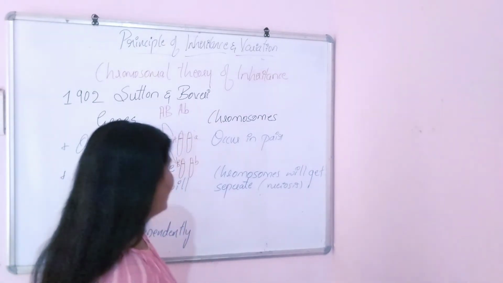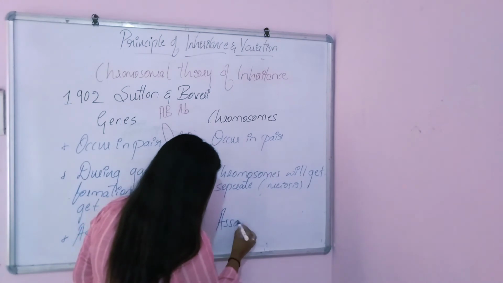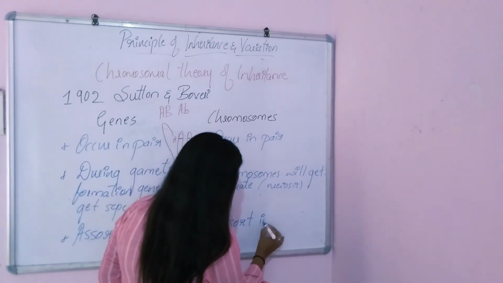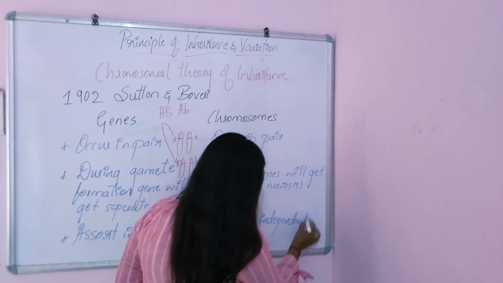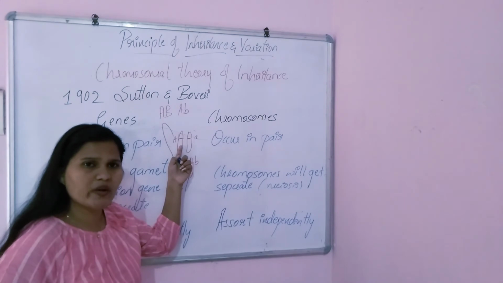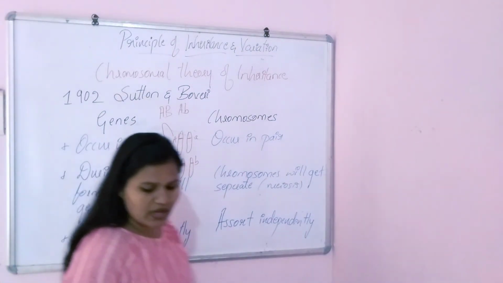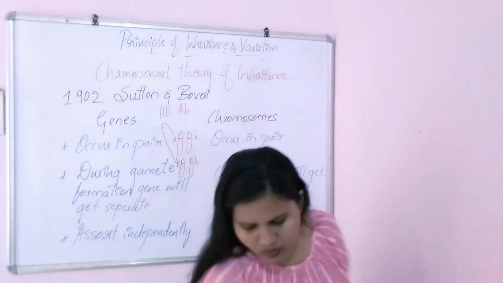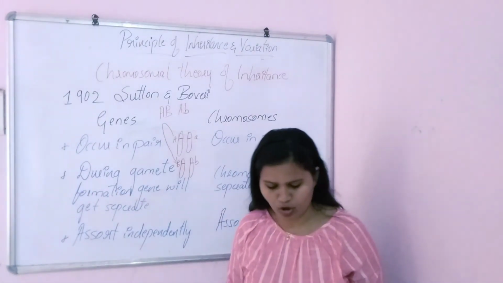And coming to chromosomes, they will also assort independently. See here, not only the genes got assorted independently but also the whole chromosome. So these three are the important points which are the same in genes and chromosomes.